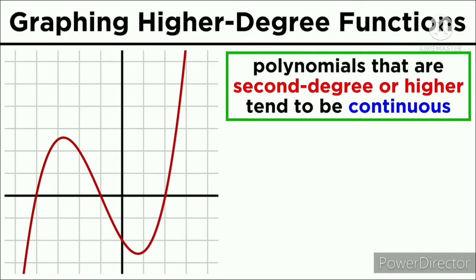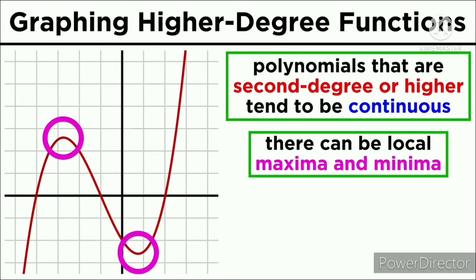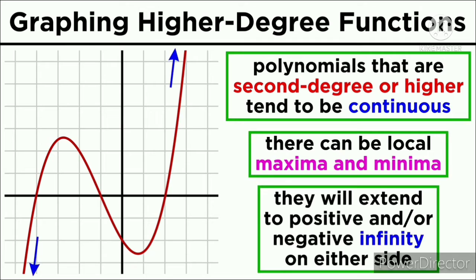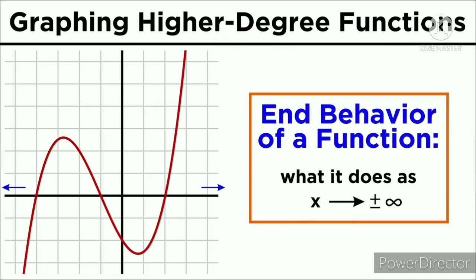First, we must realize that polynomial functions with a degree of 2 or higher are smooth and continuous. They can have hills and valleys in the middle, but on either side, they tend to go towards positive or negative infinity. There are several possibilities for the end behavior of polynomial functions, which means what it does as x goes to positive or negative infinity.